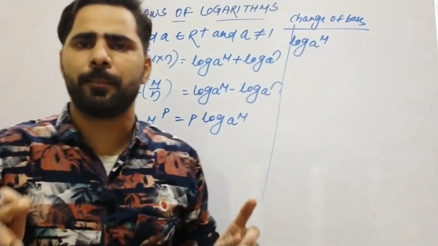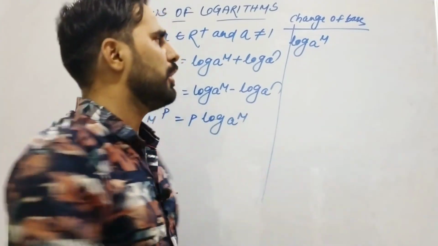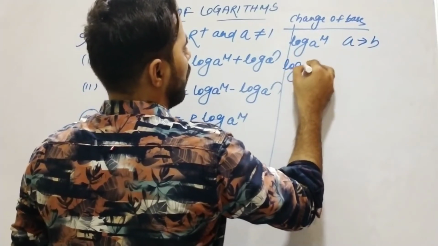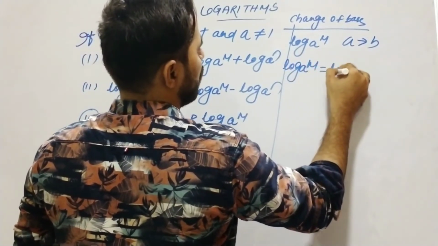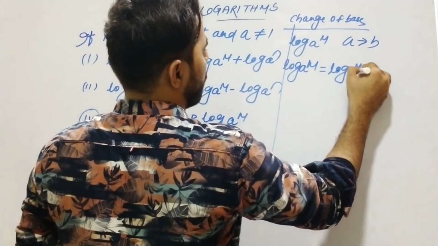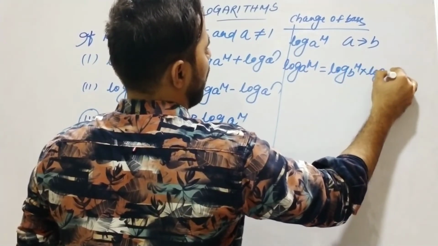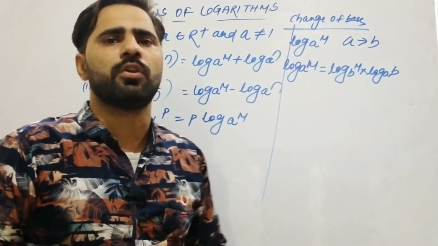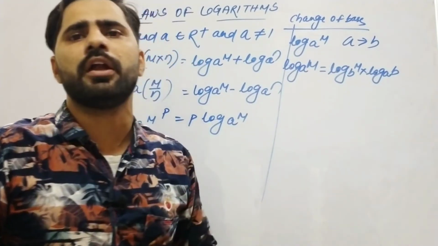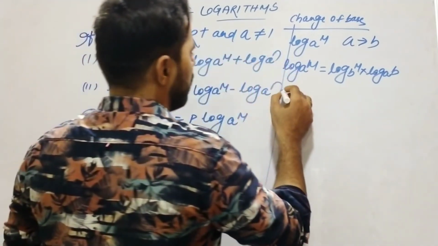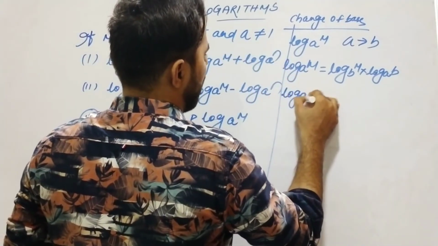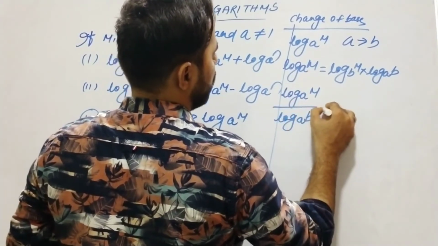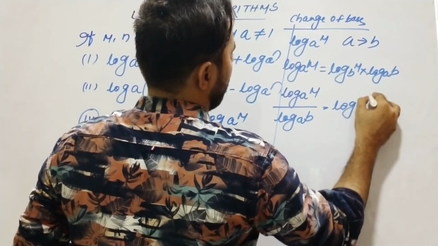If I change the base a to b, then the value is log_a m is equal to log_b m into log_a b. And another is log_a m divided by log_a b is equal to log_b m.